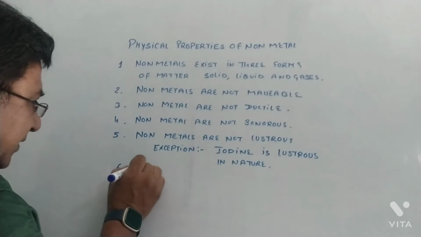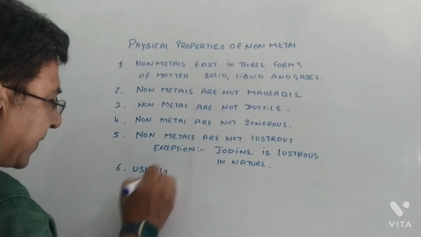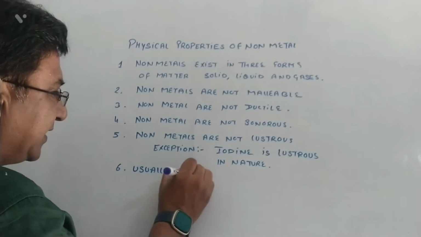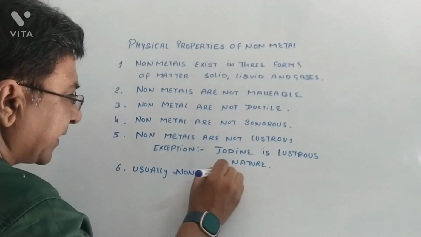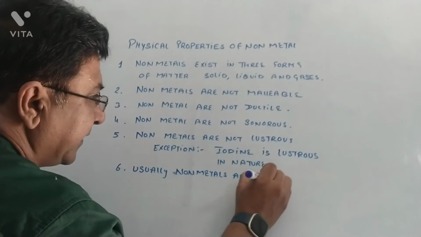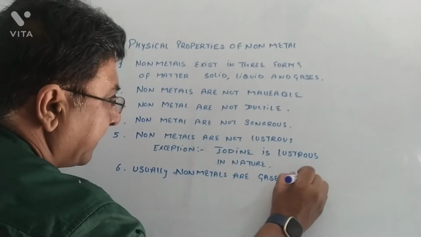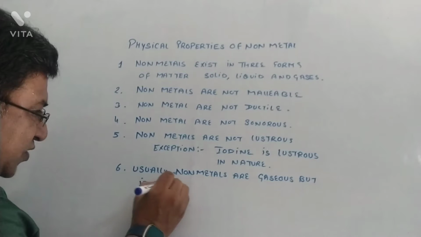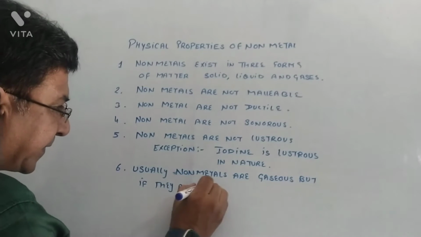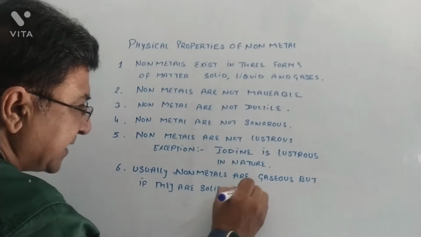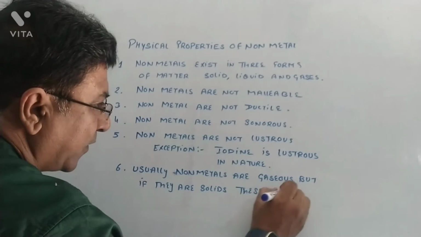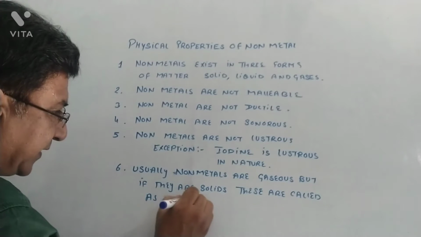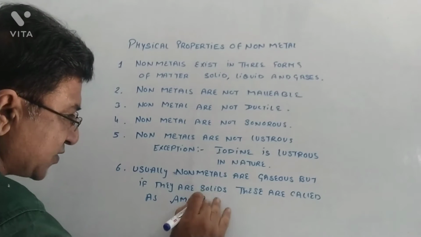So usually non-metals are gaseous, but if they are solid, they are called amorphous solids.